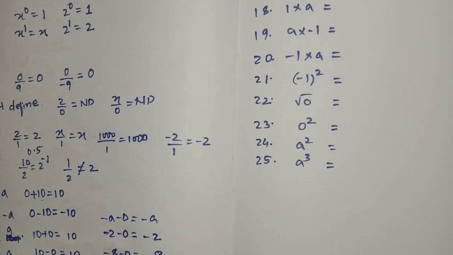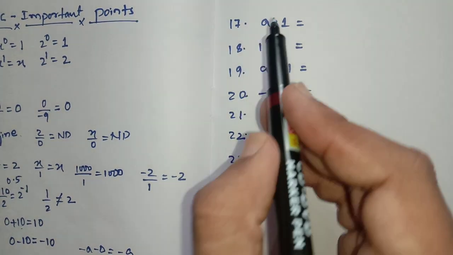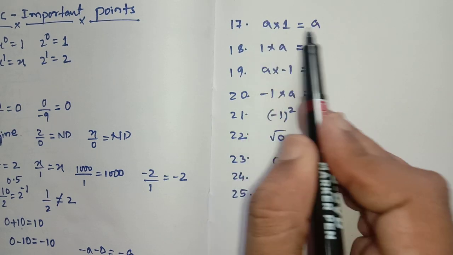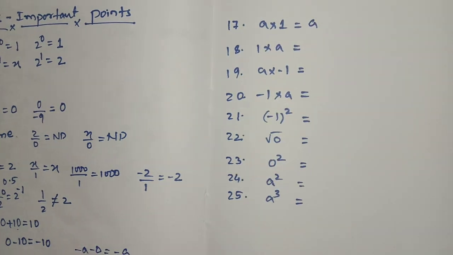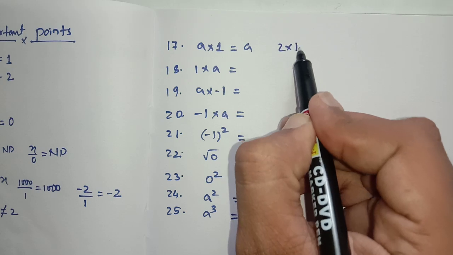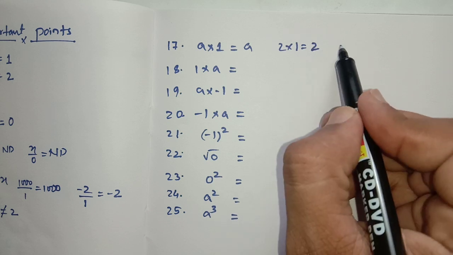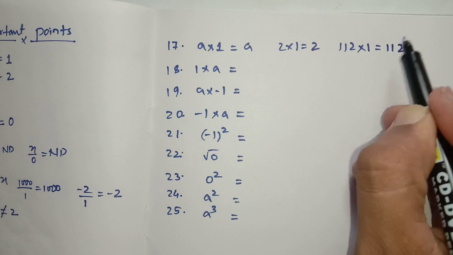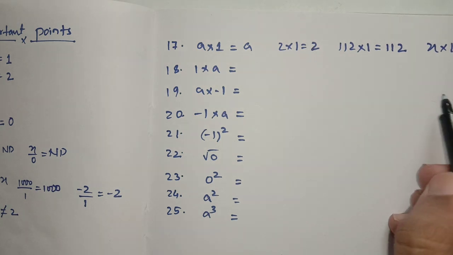Next point, student, 17th one. Anything into 1 will be anything. If you multiply 1 with any value, the same value will remain, whatever it is. Suppose 2 into 1, answer will be 2. Like 112 into 1, answer will be 112. x into 1, answer will be x.